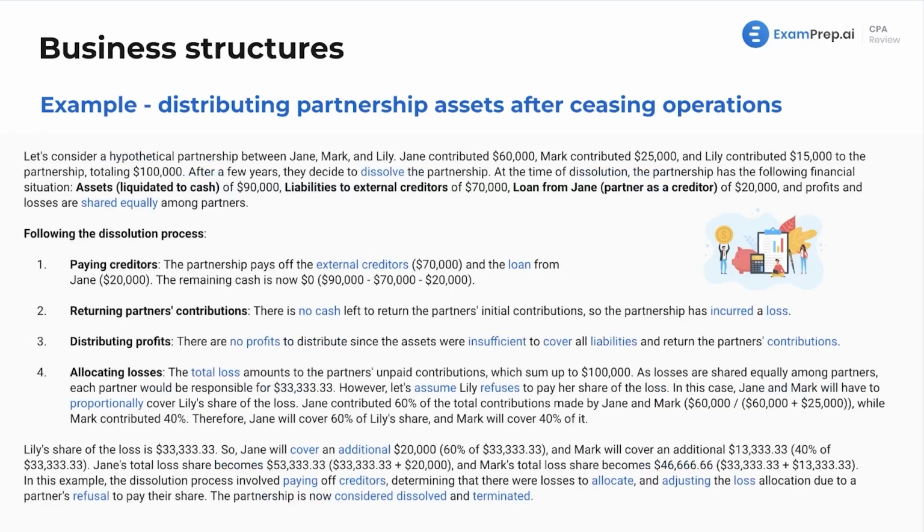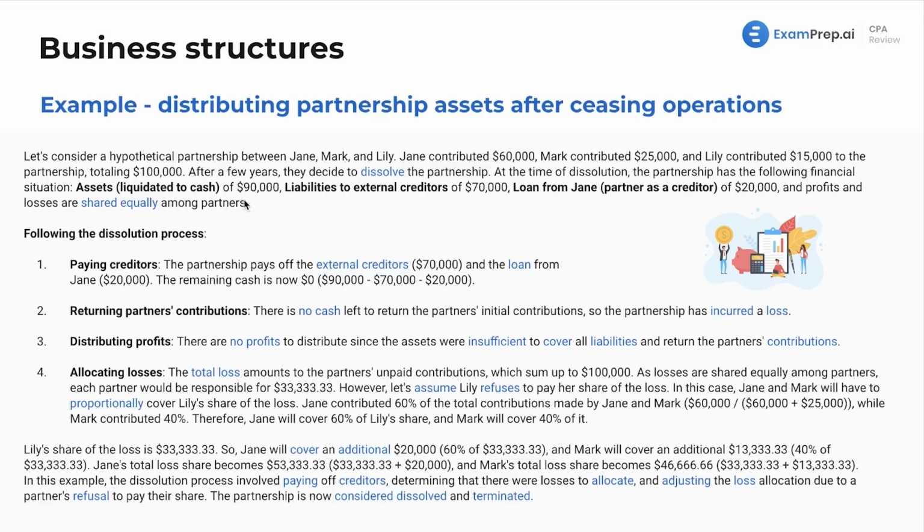All right, we've got another partnership: Jane, Mark, and Lily. Jane contributed $60,000, Mark contributed $25,000, and Lily contributed $15,000, for a total of $100,000 again. After a few years, they decided to dissolve the partnership. At the time of dissolution, the partnership had the following financial situation.